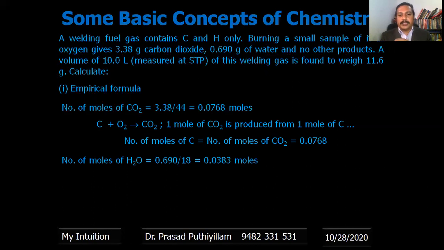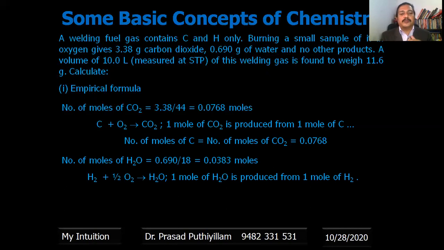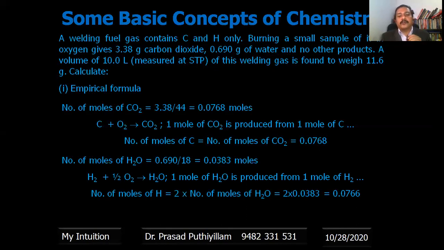Okay, so 0.0383 moles of water is formed, and we know the balanced equation, H2 plus half O2 gives H2O. 1 mole of H2O is produced from 1 mole of H2. Okay, so we can say the number of moles of H, but we need H, not H2. So we have to multiply by 2. Therefore, number of moles of H is 2 into number of moles of H2O, that is 2 into 0.0383, which becomes 0.0766.